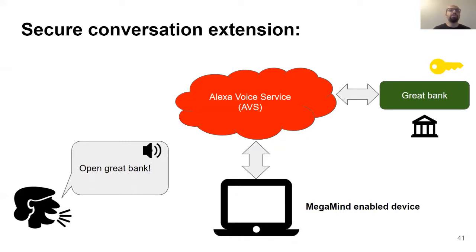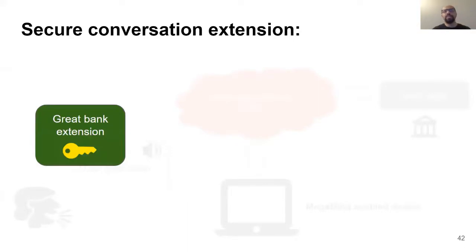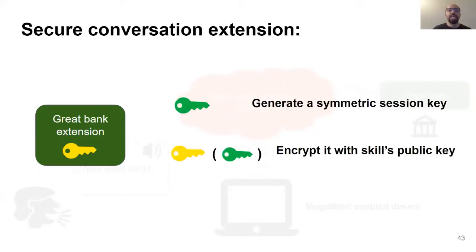She first tries to open the bank skill saying, "Open Great Bank." At this time, MegaMind detects that a user wants to talk with a skill which has a companion extension, so MegaMind triggers that companion extension. The bank extension then generates a symmetric key to encrypt the messages of the following conversation. As the bank extension knows the public key of the bank skill, it encrypts the session key with that public key.